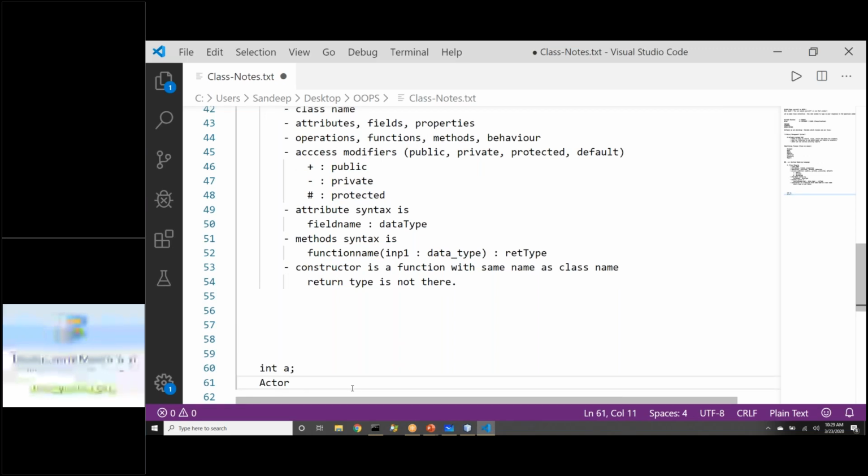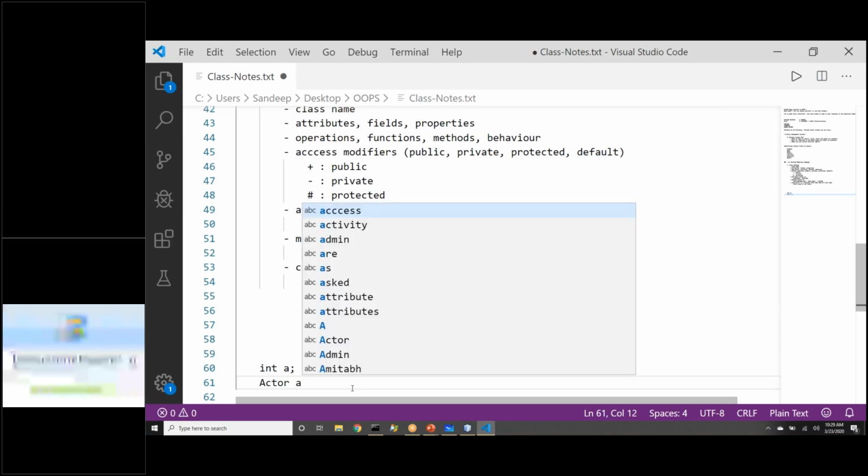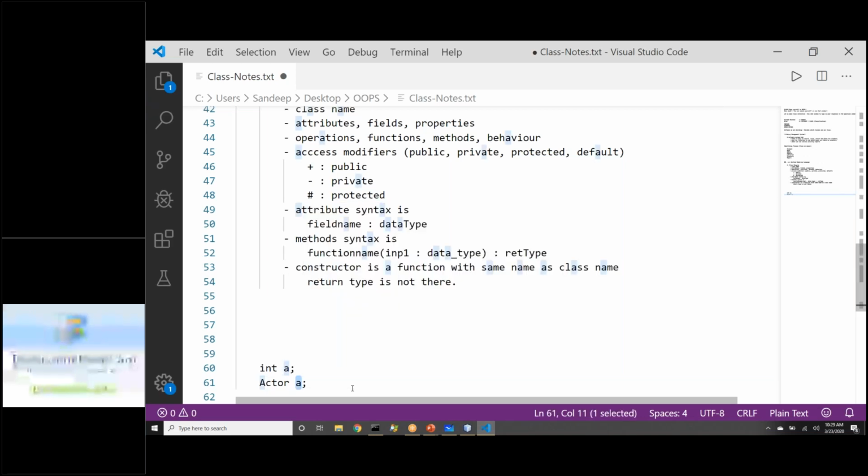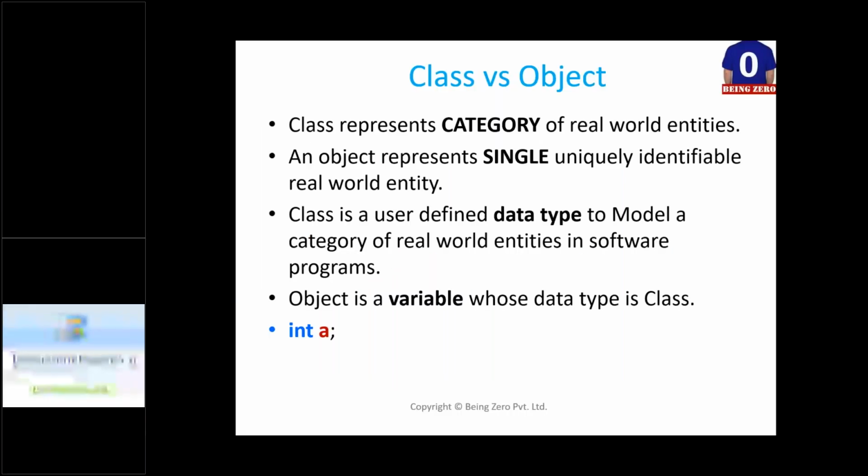But this data type is something we have created. That is why it is called a user-defined data type. And in actor A, we say A is a variable. But in the object-oriented world, people say actor is a class. Ideally, actor is a data type, and A is an object, but here it is a variable for us. So that is how we are linking. Class means data type, object means a variable of it. This is the correlation we have seen about class versus object.